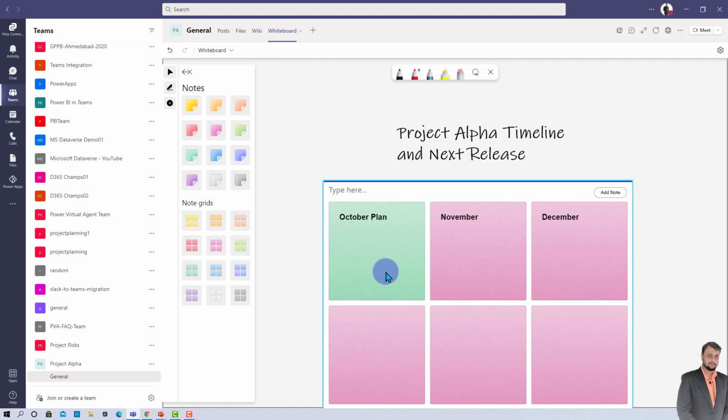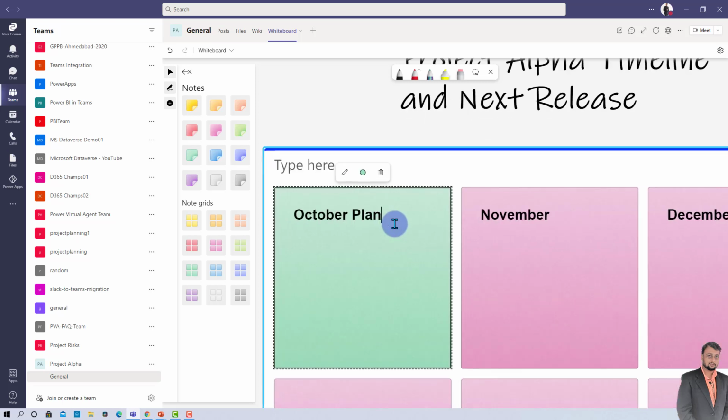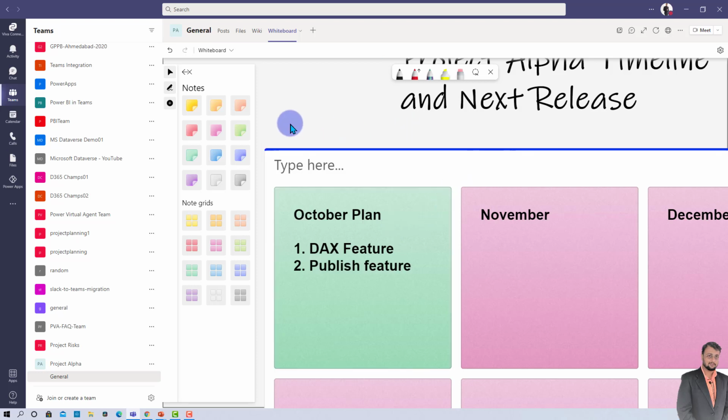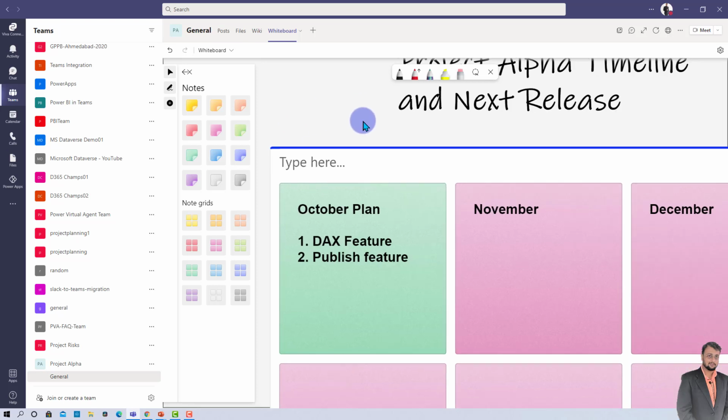Now over here, let's say you wanted to coordinate this with the other members, how can they coordinate? Let's see. So let's say, for example, in the October plan, I am just deciding some of the things. Like in October, we need a DEX feature, then we need a publish feature. These are some things which are in my mind at this moment. Now let's say other team members also want to share their thoughts over here.